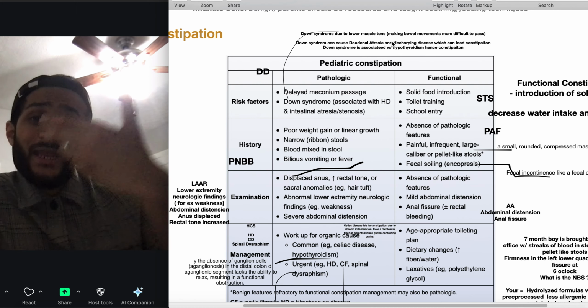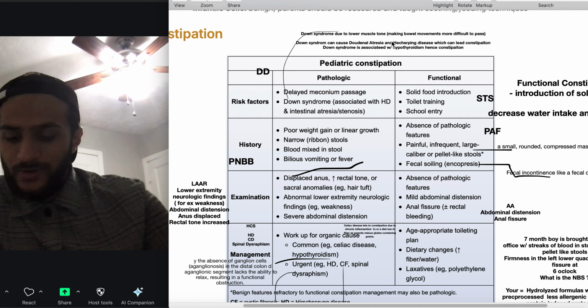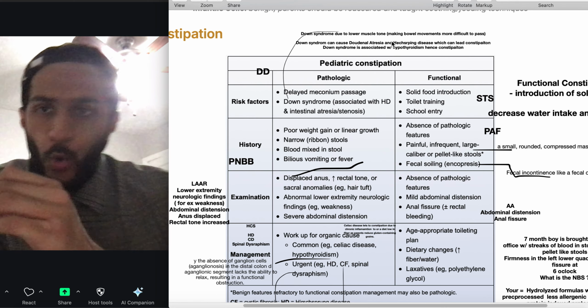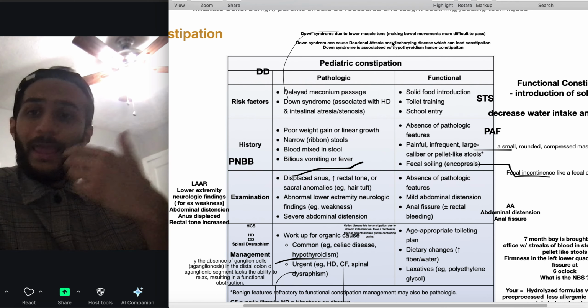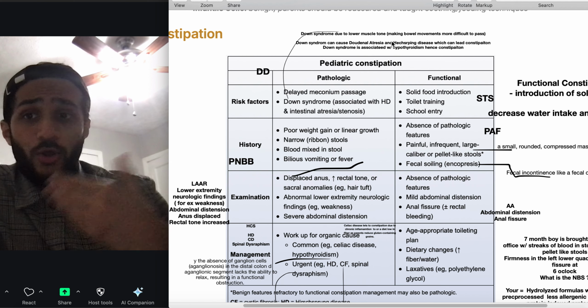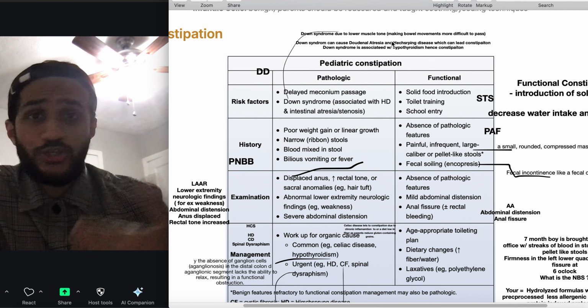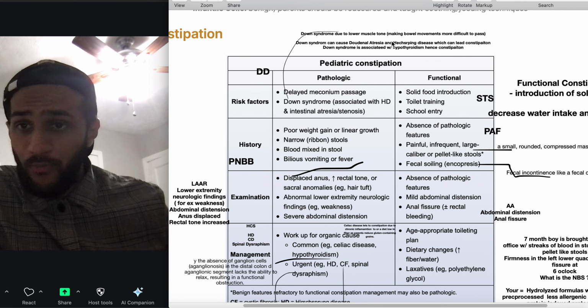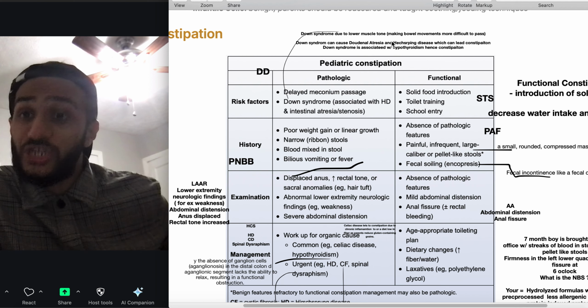Okay, why does Down syndrome cause constipation? Well, the reason is that Down syndrome lowers the muscle tone, and that makes it difficult to pass feces. We can also get atresias, and we can get Hirschsprung disease. So Down syndrome is a big problem. It can cause pathological constipation in children.